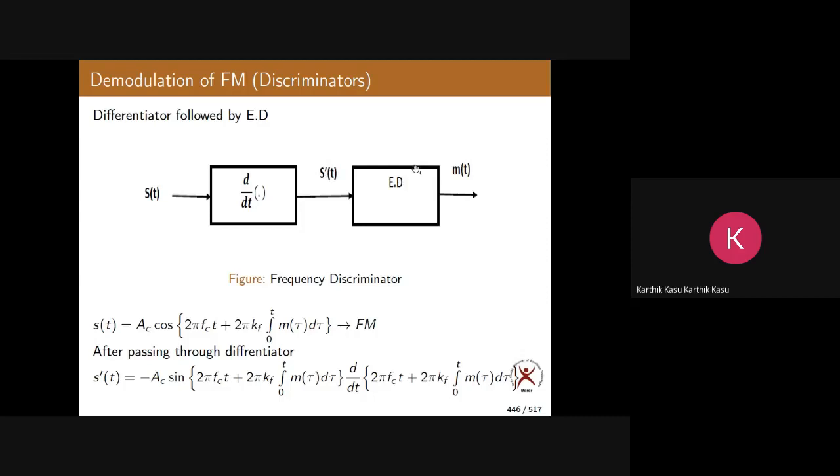Now for this signal, what is the envelope? This is the sine of something, leave it. This will be the envelope. Please make a note of this. Actually, minus is there, but you can neglect that. The envelope is A_c (2πf_c + 2πk_f m(t)). So if you pass S dash of t through ED, it will give you the envelope of S dash of t. If you pass any signal through ED, it will detect the envelope of that signal, as I told you already.